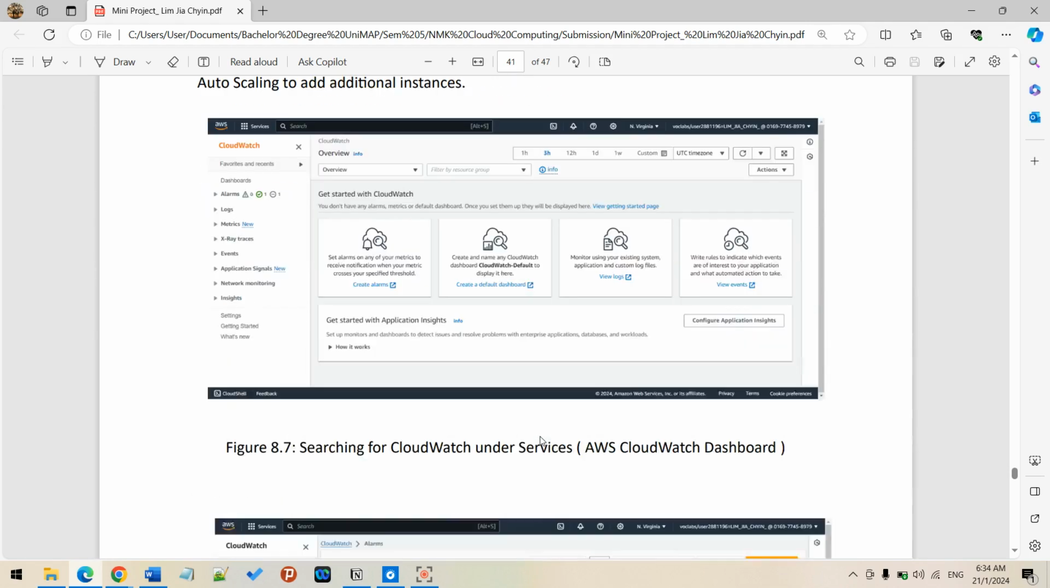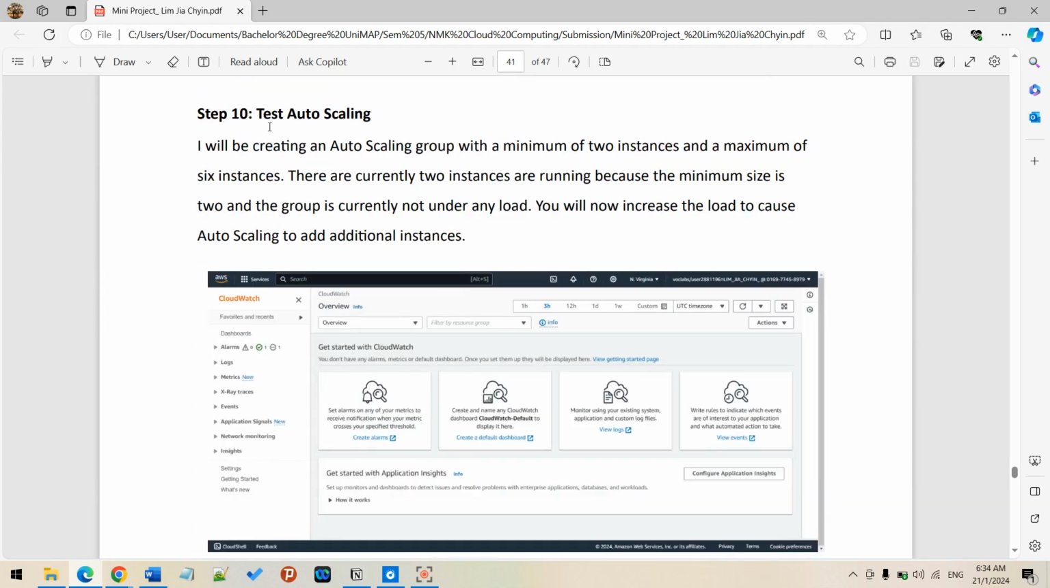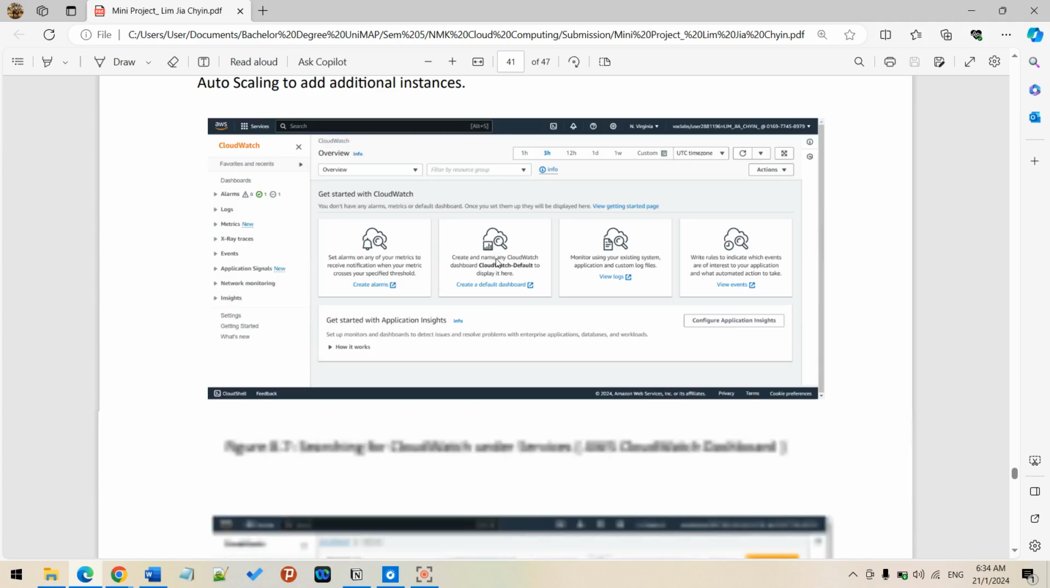Regarding step 10, the test scaling group, for this I need to create the auto scaling group with 2 instances and a maximum of 6 instances. There are 2 instances because the minimum size is 2. So for this I can create everything.